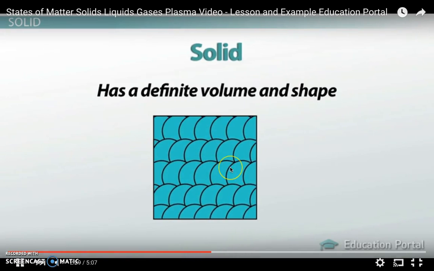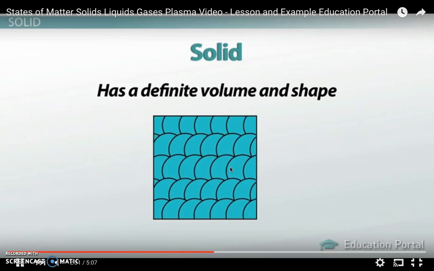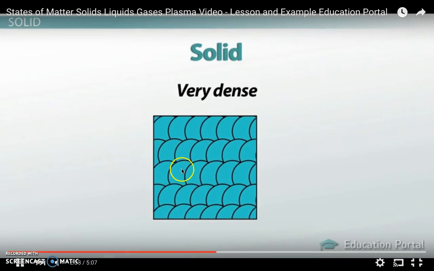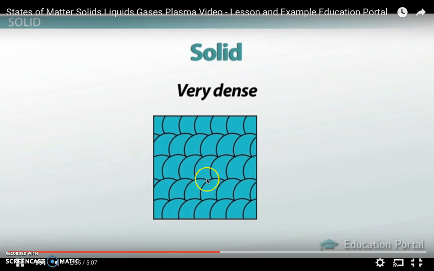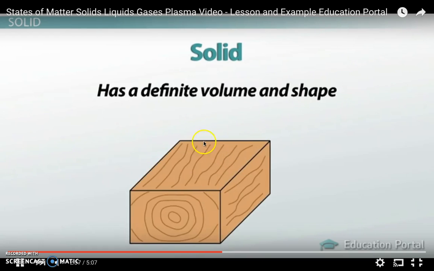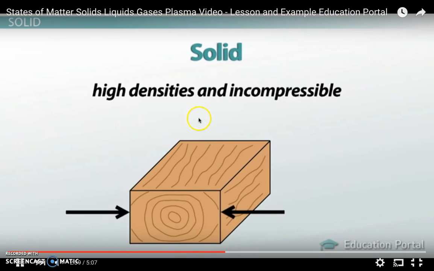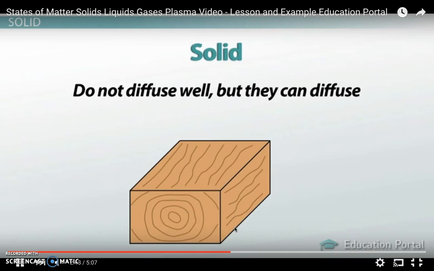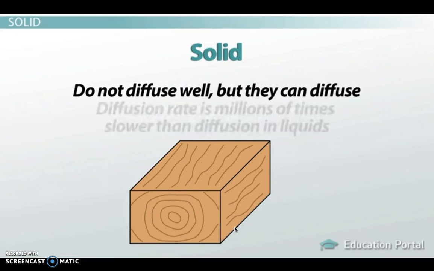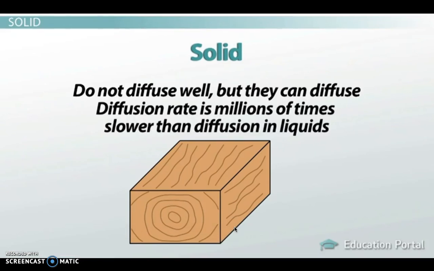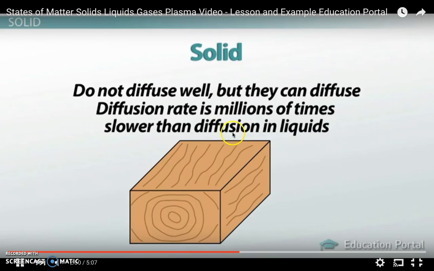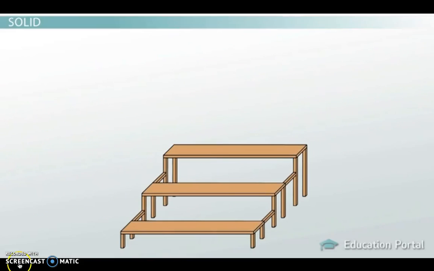And the molecules are so close together that they can barely move at all. So if you compare this to what the liquids were and what the gases were, where they could flow easily past each other, these guys really aren't moving. All they are doing is they're close together, okay? And they are incompressible. If I push on them from both sides, they are not going to change shape. Okay, and this is what I was talking about with the diffusion. It doesn't really diffuse super.